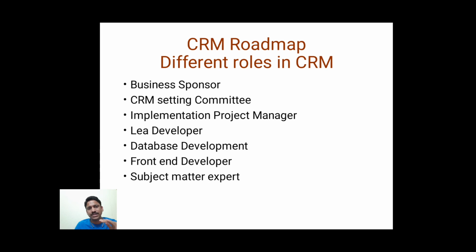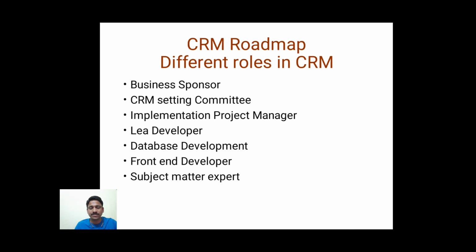Okay. So the next role is the implementation project manager. The project manager is responsible for implementation. This project manager is responsible for ensuring everything is being implemented as predetermined.